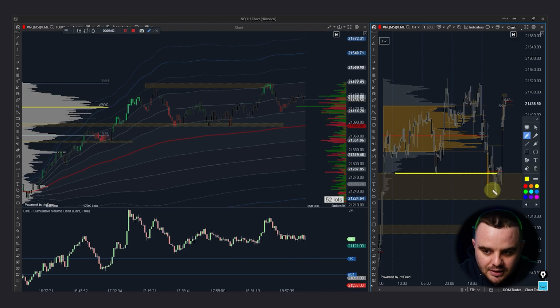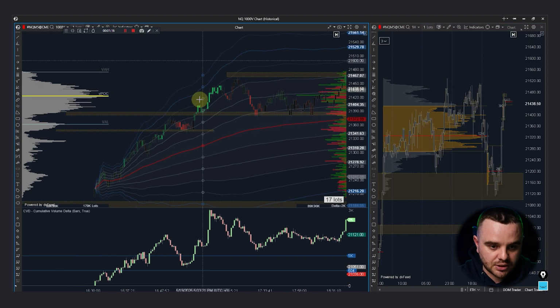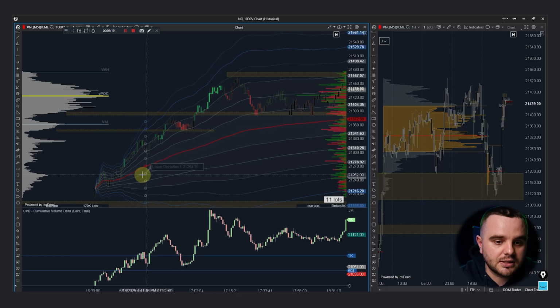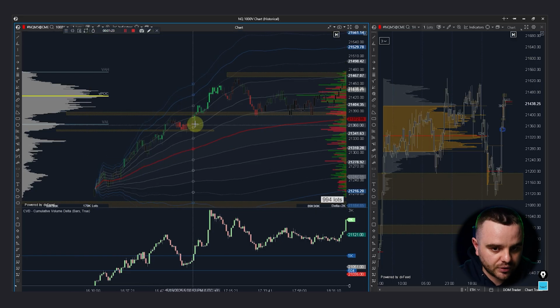Price started the day by sweeping range low. You can see sweeping range low, and then they came back into the value area of the composite profile. After that, you can see a session started here. It is a session VWAP, and we had a beautiful uptrend.